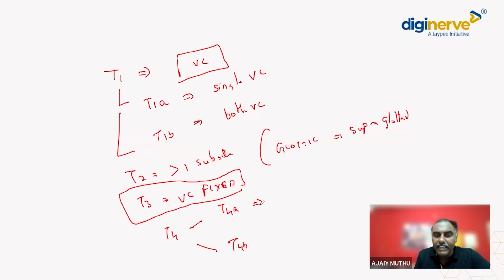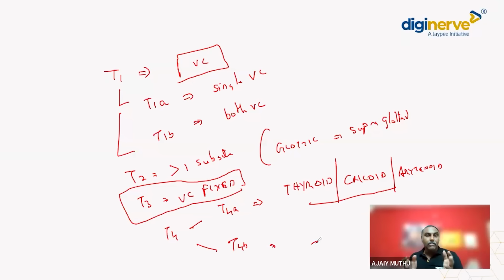T4A means involvement of the thyroid cartilage, or a cricoid cartilage, or arytenoid cartilage, whatever. Any cartilage involvement, we call it as a T4A. T4B means it is inoperable. That is, the carcinoma from the larynx spreading into the esophagus, or spreading into the mediastinum. Extension is more. It is inoperable. It has a severe extension.